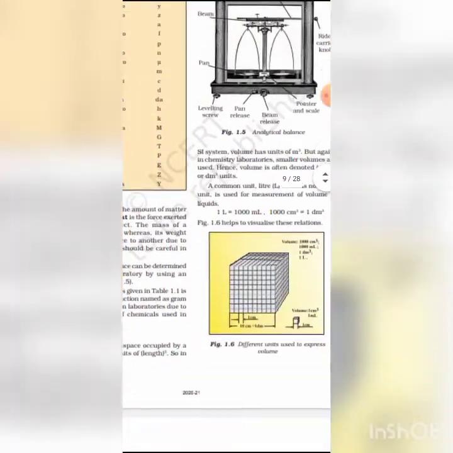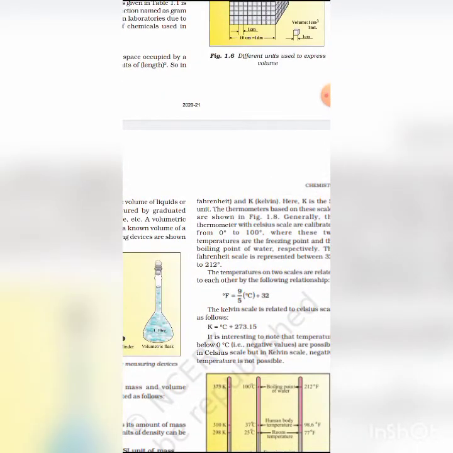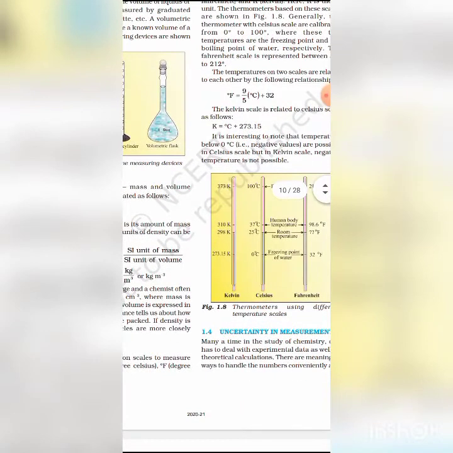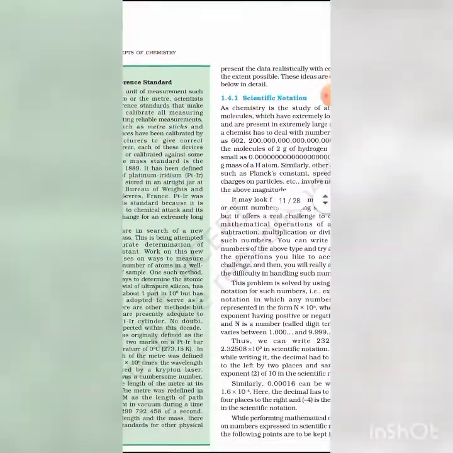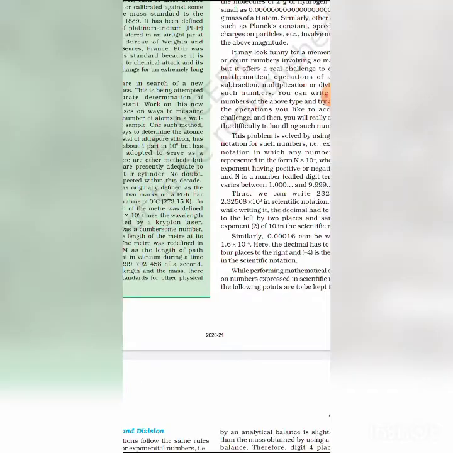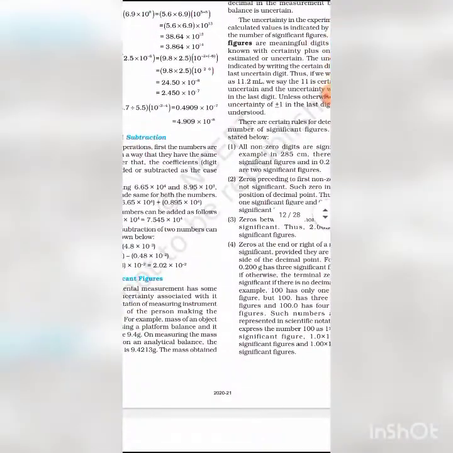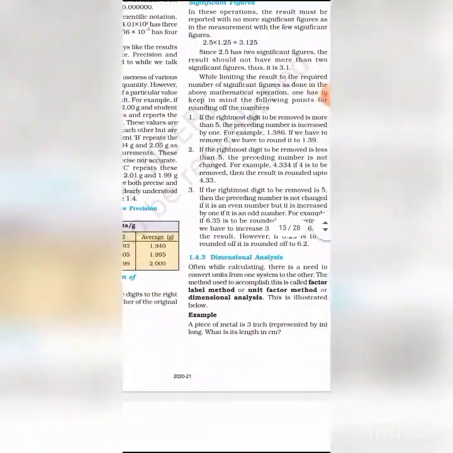For example, 12 gram of carbon reacts with 32 gram of oxygen and we get 44 gram of carbon dioxide. That is why we balance each and every chemical reaction.